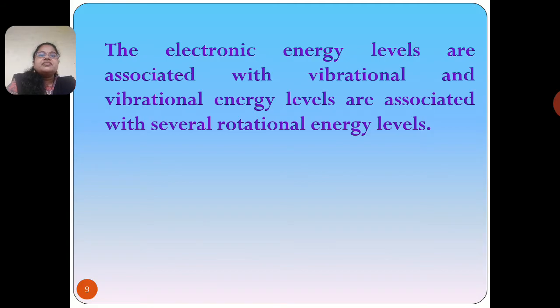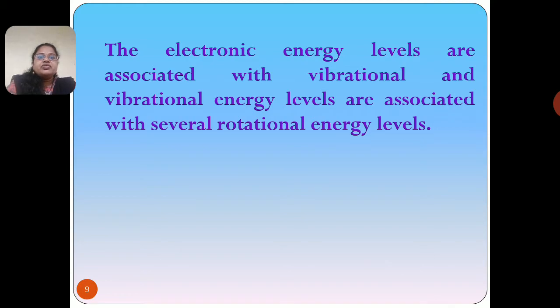The various kinds of energy levels are electronic energy level, vibrational energy level and rotational energy level. So these are the three kinds of energy levels.